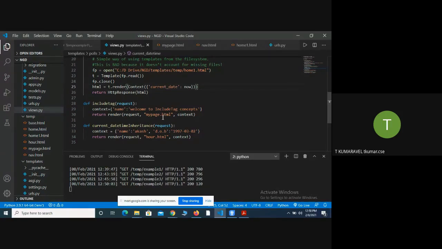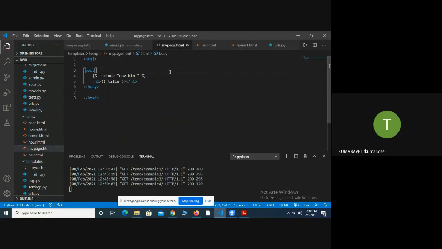I invoke that information and forward it to one of the HTML files, called my page. So control goes to my page.html. In this, I will include another HTML file, the name.html. So I go to name.html. What is in there? One variable: your name is.